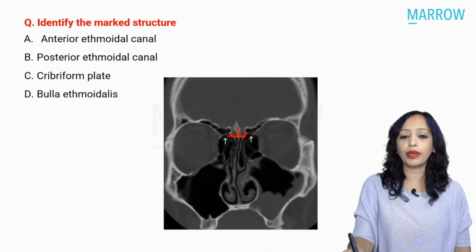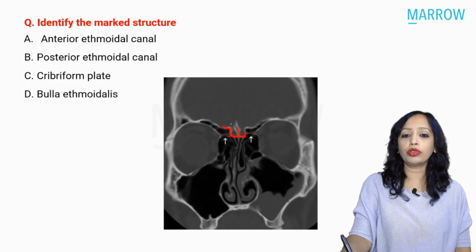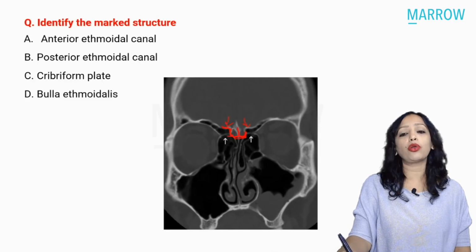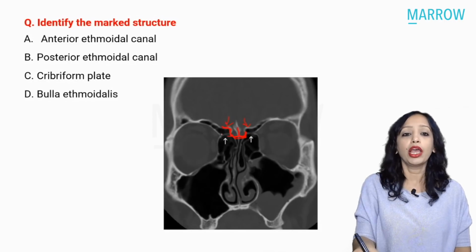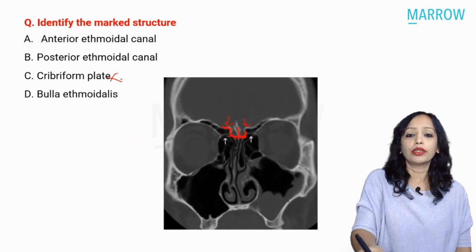This is the cribriform plate, and here the cribriform plate is meeting with the orbital plate of the frontal bone. This is the fovea ethmoidalis. So this bone is the fovea ethmoidalis. This is the cribriform plate. So definitely the arrow we can see is not at the cribriform plate. So this gets ruled out.